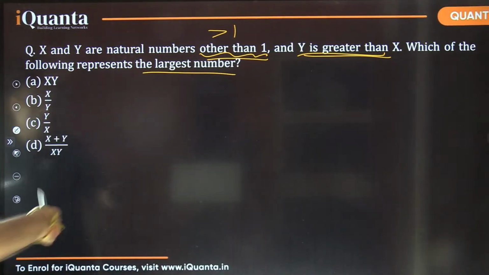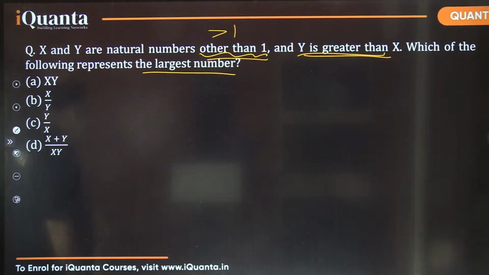So you need to check the options. Among these options, which represents the largest number?